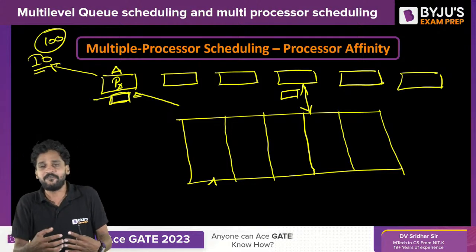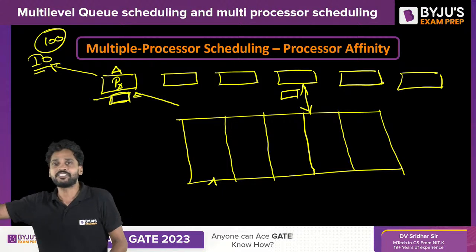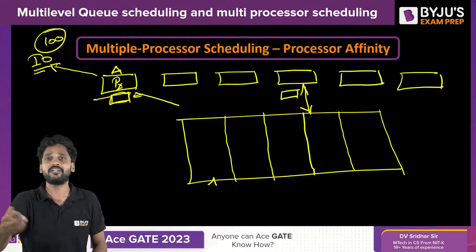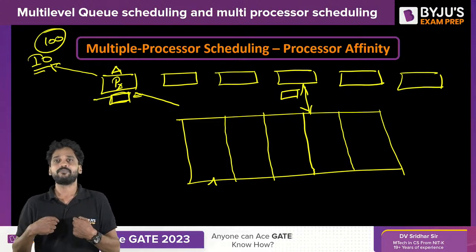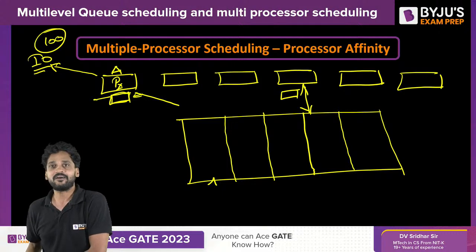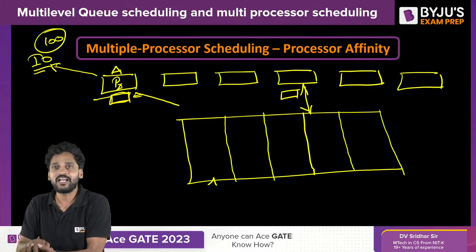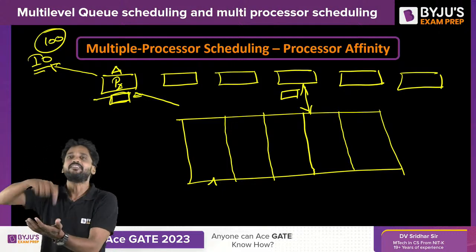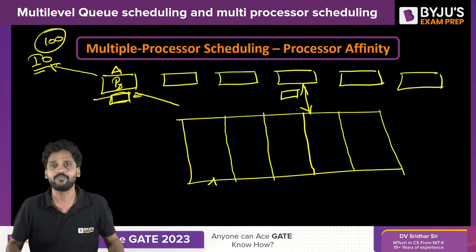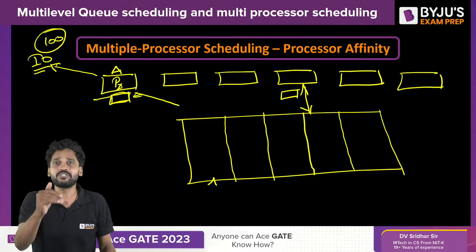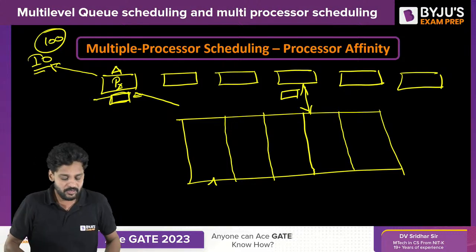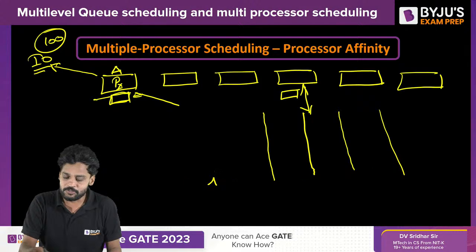But if I got preempted and sent to one more processor, before I enter, I should be able to explain to that processor who I am and what my data is, because I need to load that specific cache memory again with my data, which consumes a lot of time. This problem is called processor affinity.